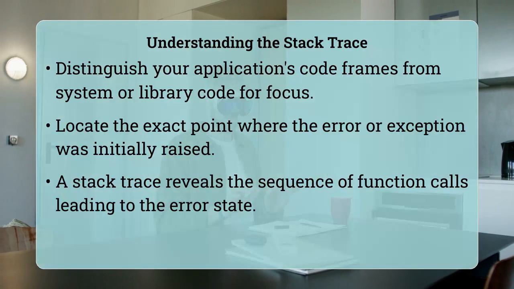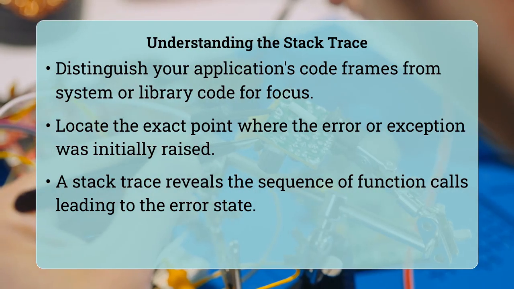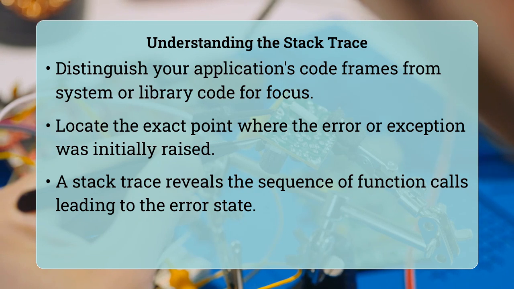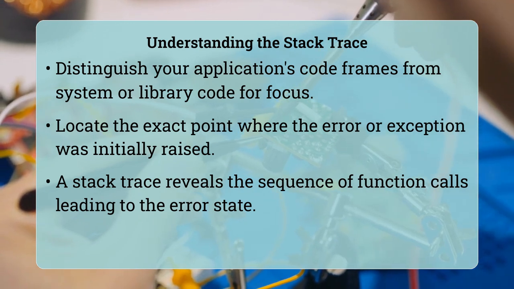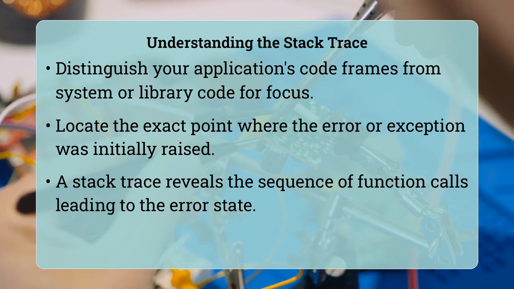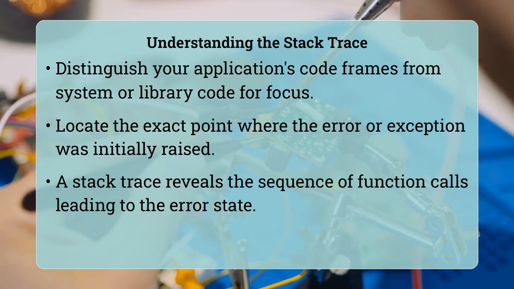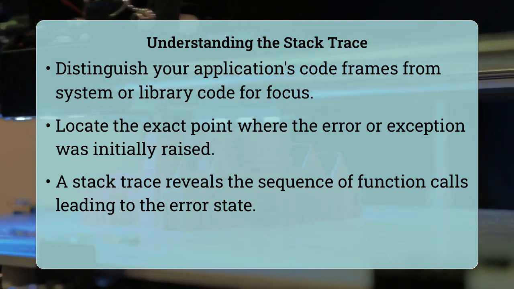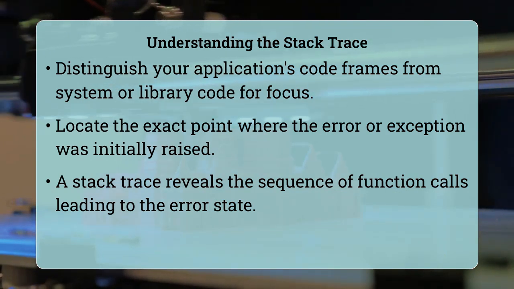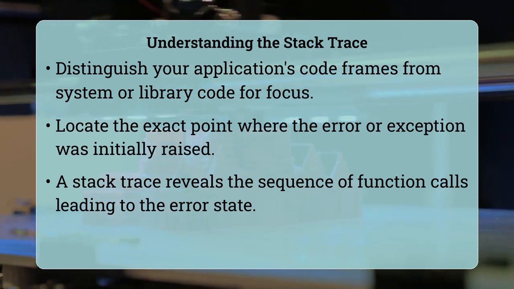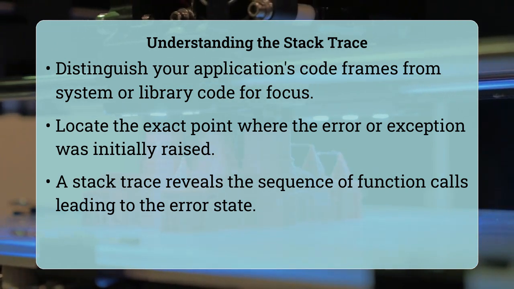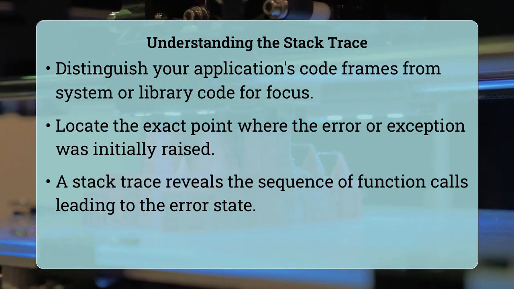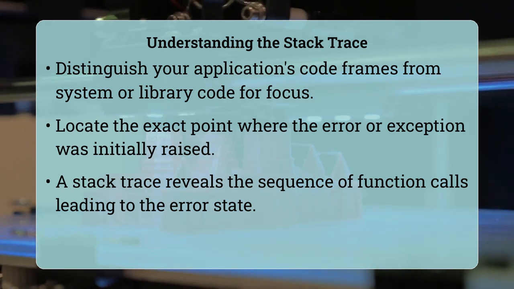A stack trace, at its core, is a snapshot of the active subroutines in a program at a given moment in its execution, often when an error or exception occurs. Each line, or frame, represents a function call on the call stack, showing the sequence of calls that led to the current state. Understanding this chain of command is crucial because errors typically originate from your application's logic, not deeply within a well-tested framework. You want to quickly home in on the part of the program that you wrote, where your specific business logic lives.